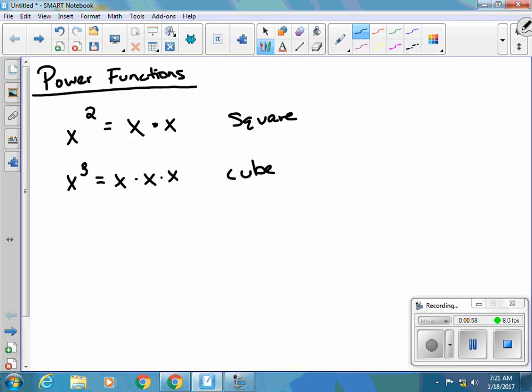Anything after that does not have a special name. So for instance, if I have x to the fourth, this is x to the power of 4. So there's no special name after that. Oh, I forgot x to the first. This is what we call our identity. I didn't list it up there just because you're taking it to the power of 1. It's the same number, so you know it's going to be an identity. But with that,